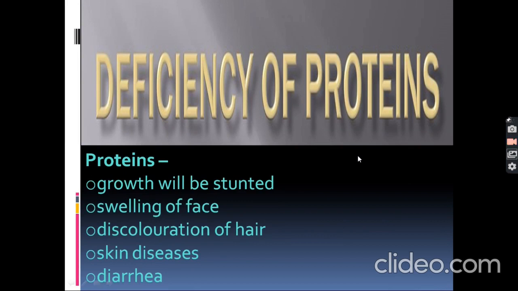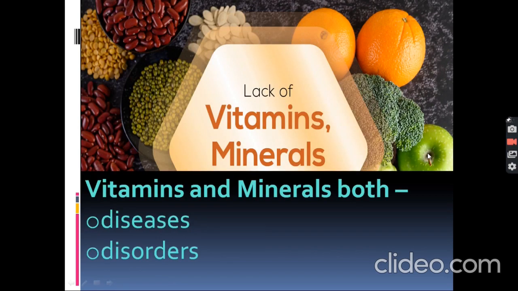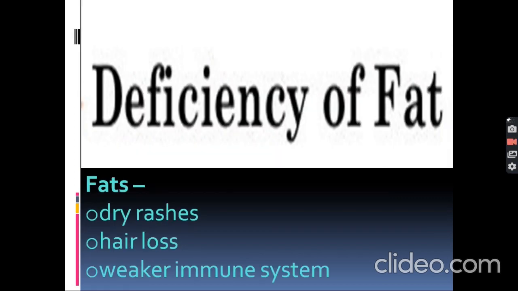Deficiency of proteins. The growth will be stagnant. Swelling of face will be there. Discoloration of hair. Skin diseases and diarrhea. Deficiency of vitamins and minerals both. Diseases and disorders will be there. Deficiency of fat. Dry rashes, hair loss, and we will have weaker immune system.